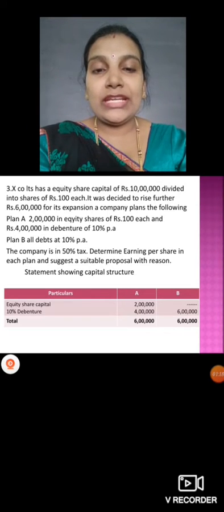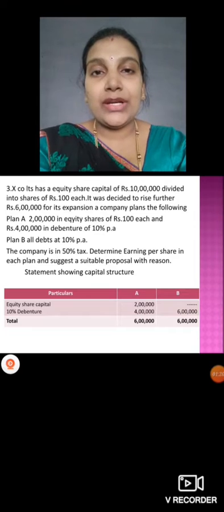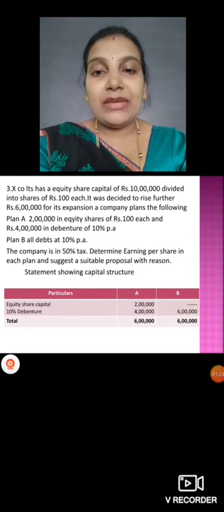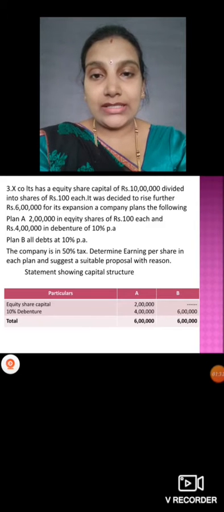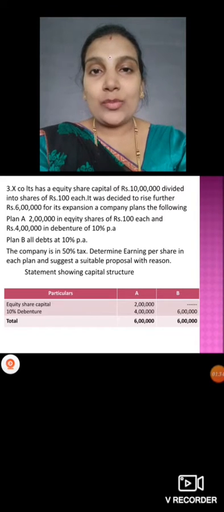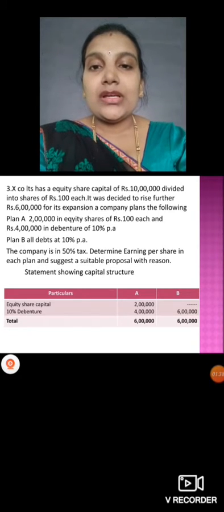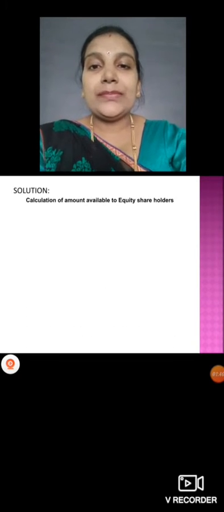Okay, the statement showing the capital structure they have given. See here, particulars, plan A and plan B. In plan A we have equity share capital of 2 lakh and 10% debentures of 4 lakh, so the total is 6 lakh. Then in plan B, we are not collecting equity shares. We are collecting the full 6 lakh rupees in debentures itself, so the total amount is 6 lakh. Let's see the solution of it.